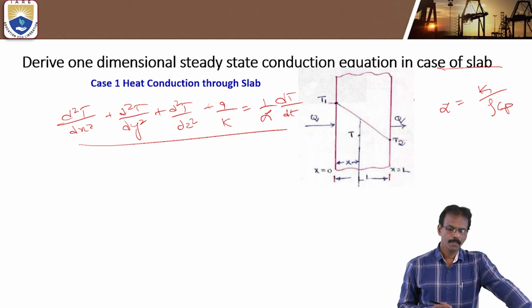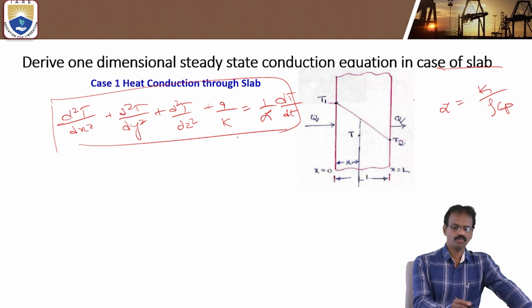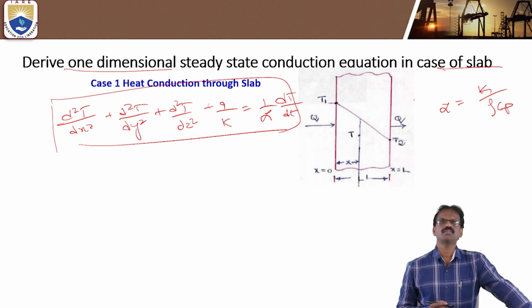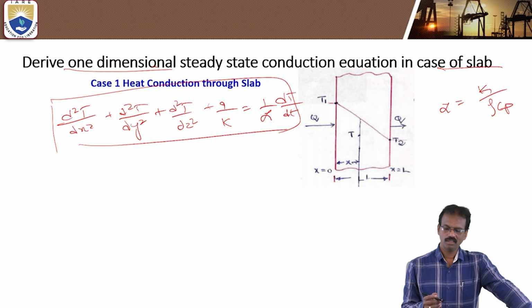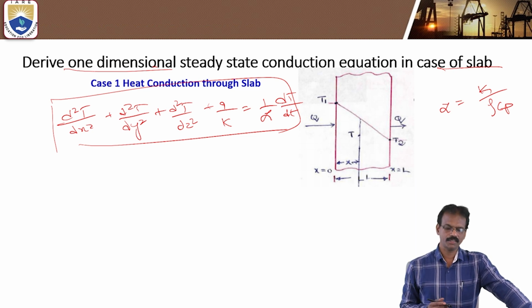You know this one. So this is the formula for deriving one-dimensional steady-state conduction. For one dimension, we are considering any one direction, either the x direction, the y direction, or the z direction.